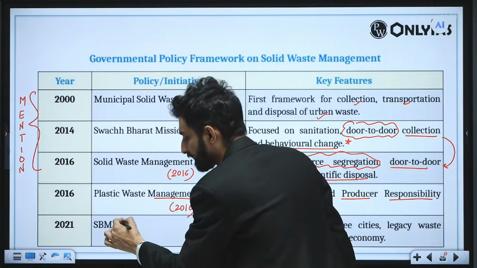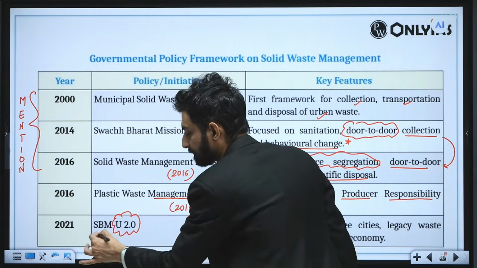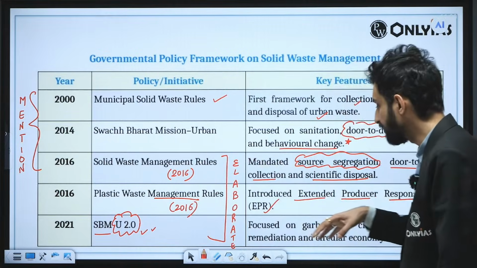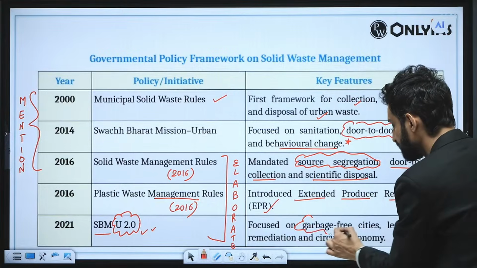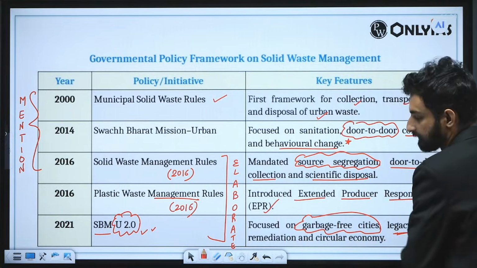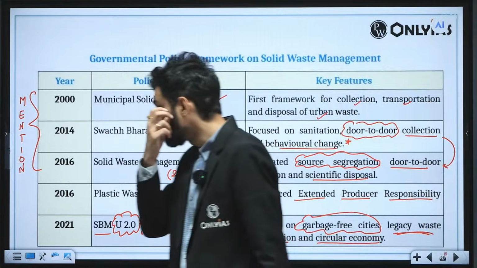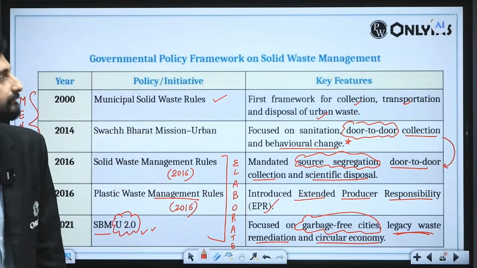Here it introduced extended producer responsibility to be attached to the generation of plastic components. Therefore, the firms, the units, the manufacturing bases which are involved in generating plastic waste should have the responsibility to tackle it in many ways. And then we have the revamped and rejuvenated Swachh Bharat Abhiyan Urban 2.0, which also came with strict guidelines focused on garbage-free cities, legacy waste remediation, and a circular economy that should be promoted under any circumstances. So that can be a context.